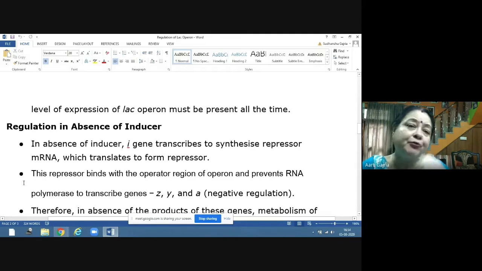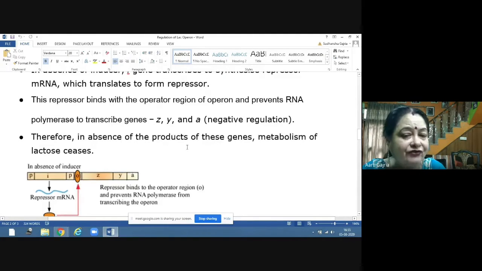If they are promoting it, if they are activating it, then it is called positive regulation. And here it is negative regulation because they are stopping it. Therefore, in the absence of the products of these genes, metabolism of lactose ceases. Metabolism of lactose will not take place in the absence of these genes.